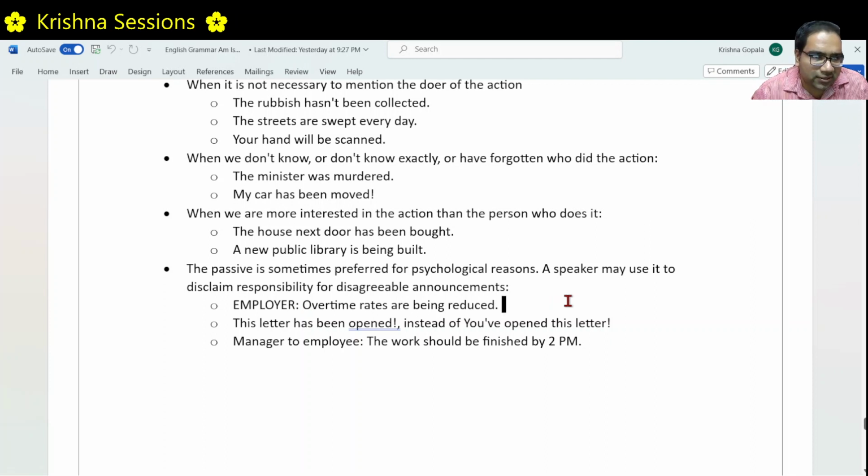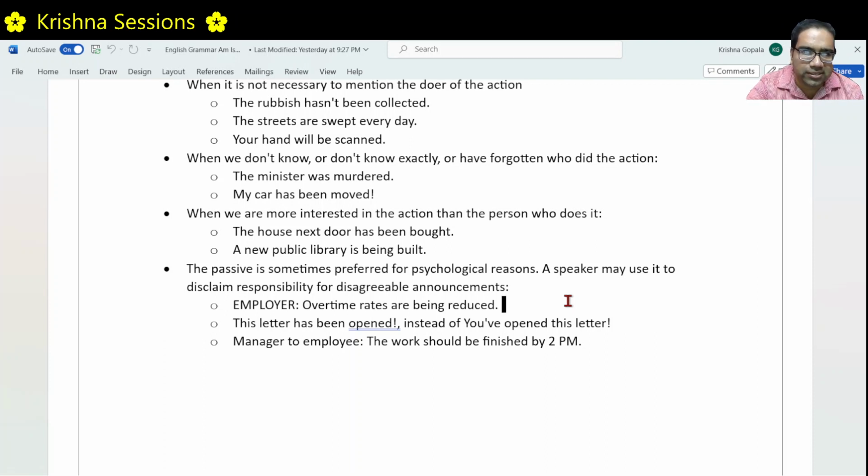Because in that case, it looks like the responsibility belongs to the CEO. Rather, the employer would say it in passive voice because they don't want to expose the CEO. In these kinds of statements, where it is uncomfortable to put it in active voice, we use passive voice.